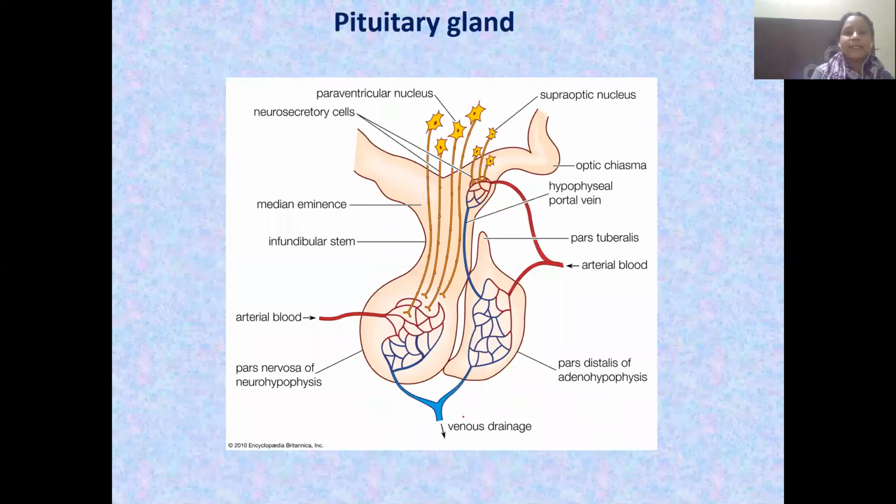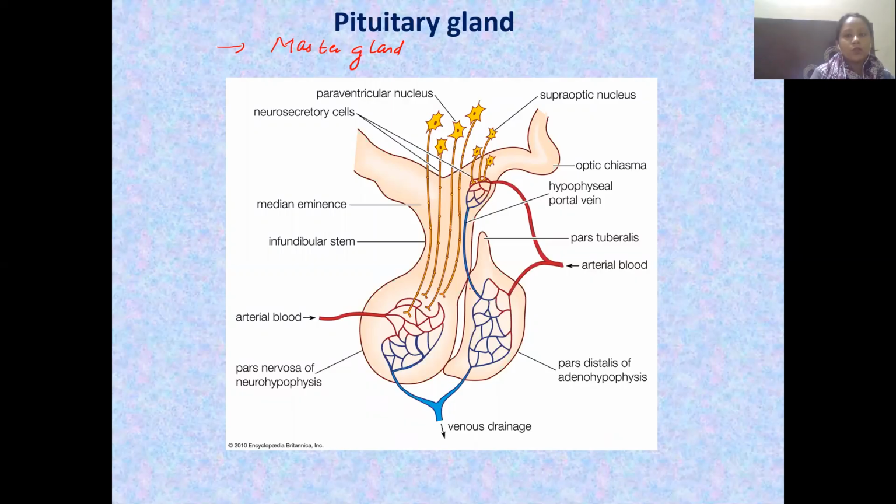Now, let's come to the very, very important topic, that is the pituitary gland. Every gland in your endocrine system is related to your pituitary gland. First of all, the first point that you have to understand here is that the pituitary gland is your master gland. Okay, we call it a master gland. Why do we call it a master gland? Because it controls all other endocrine glands in the body.